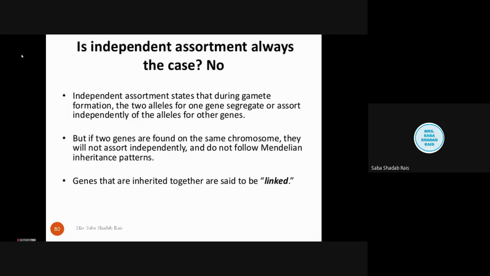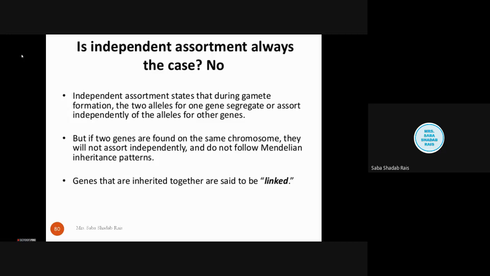So we have pairs. Pair means that we are getting two sets of genes from the parents. So what happens is that when these pairs are segregating, because animal cells are diploid in nature, at the time of gametogenesis, which means the formation of the gametes.